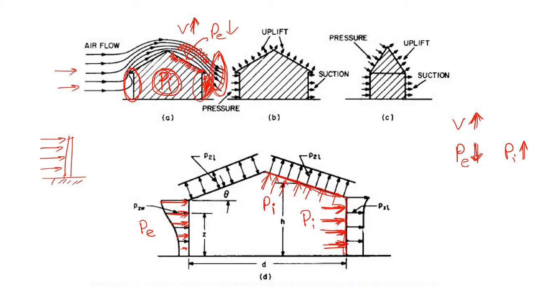Okay, now the problem is about this particular slope. Depending on the slope, let's say this slope is near about 60 degree. Okay, in that case the external pressure is dominating. Okay, but let's say here the slope is only 15 degree.